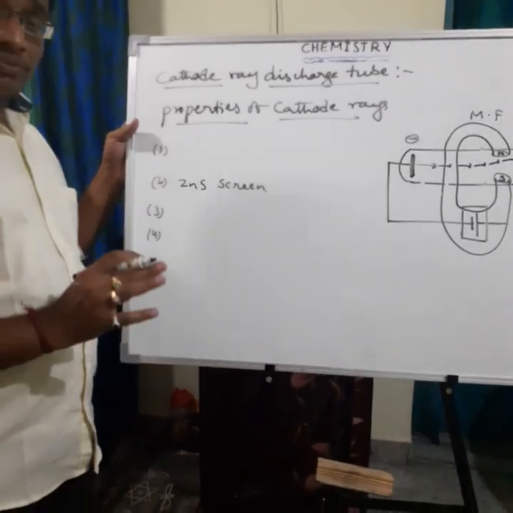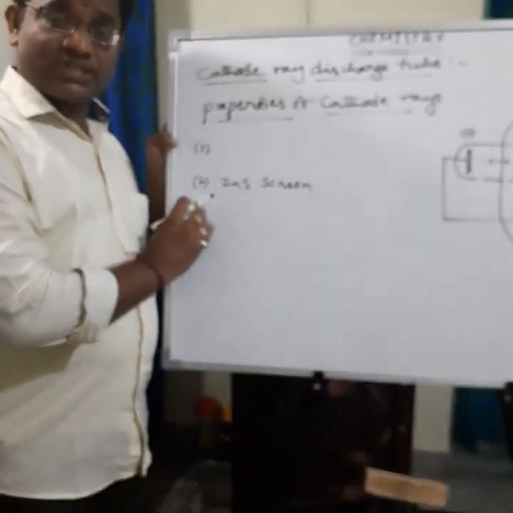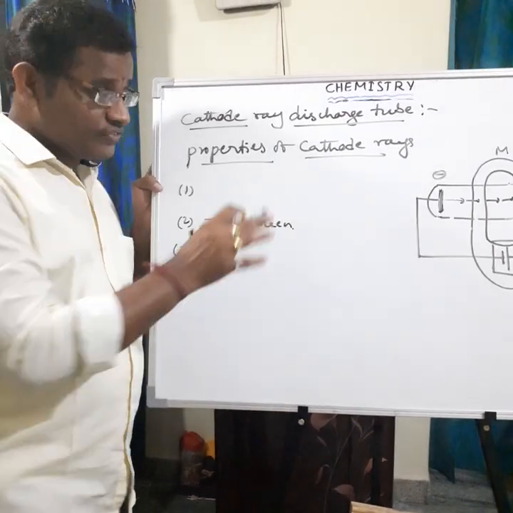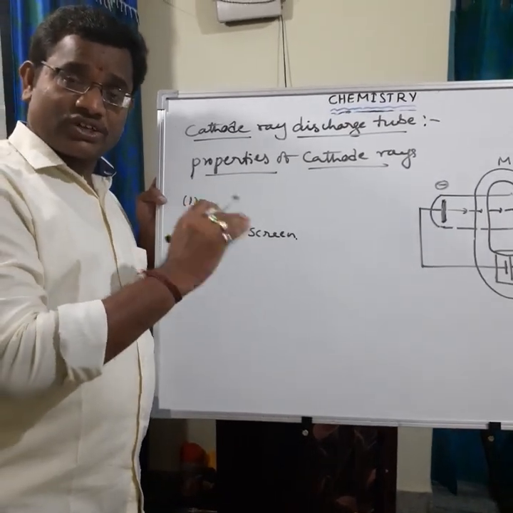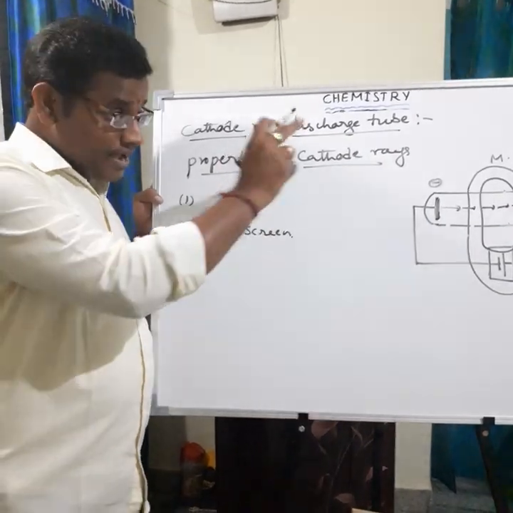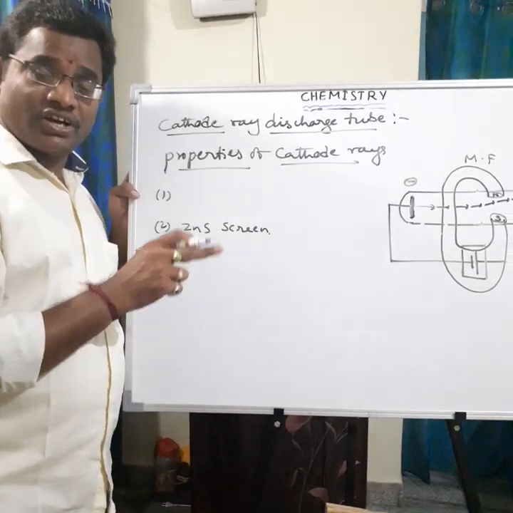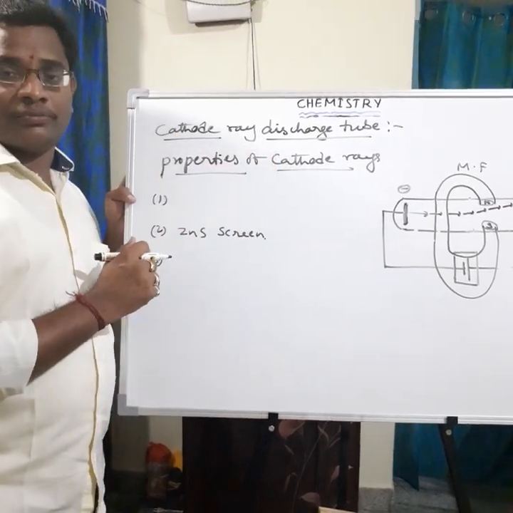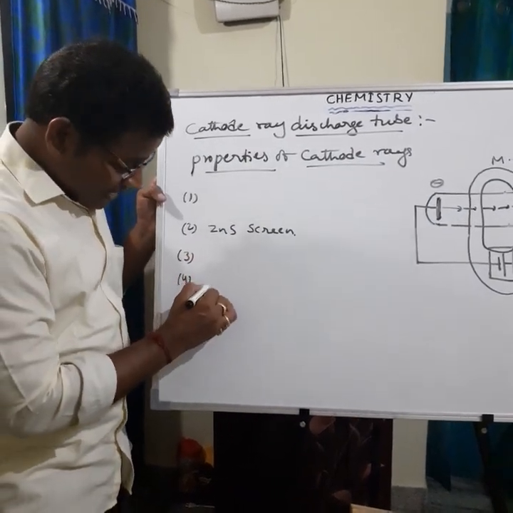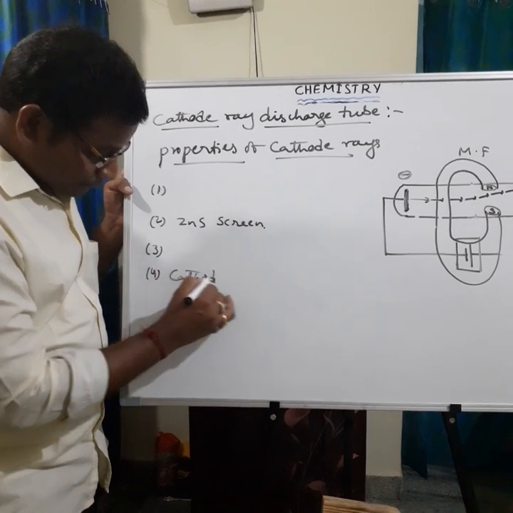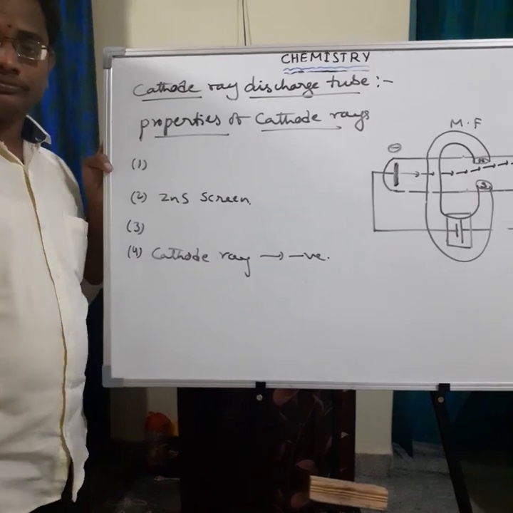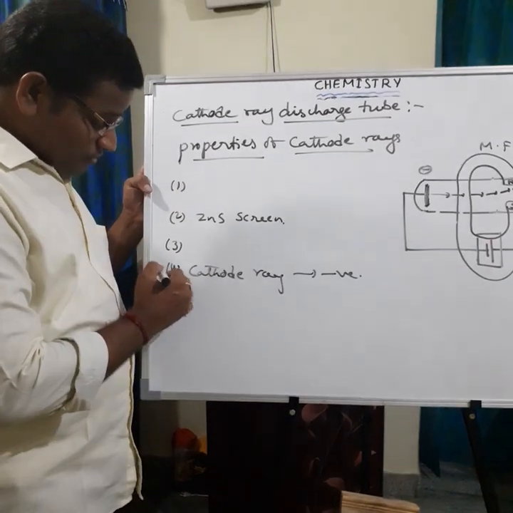Once again, what is the fourth point? In the third point, in the absence of electric field and magnetic field, the rays travel in a straight line. Fourth point, in the presence of electric field, these cathode rays are deflected toward the positive pole of the electric field. But in the presence of magnetic field, the rays are deflected toward the opposite side of the electric field. So from this experiment, J.J. Thomson observed that cathode rays contain negative charge.